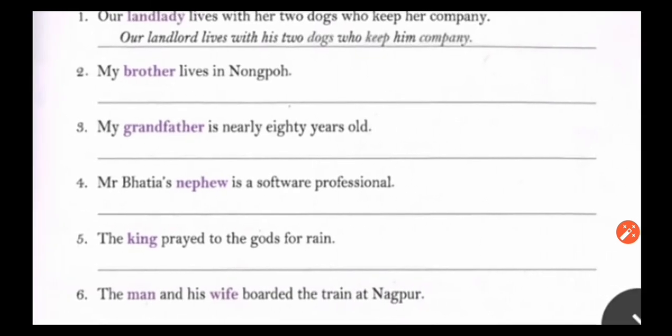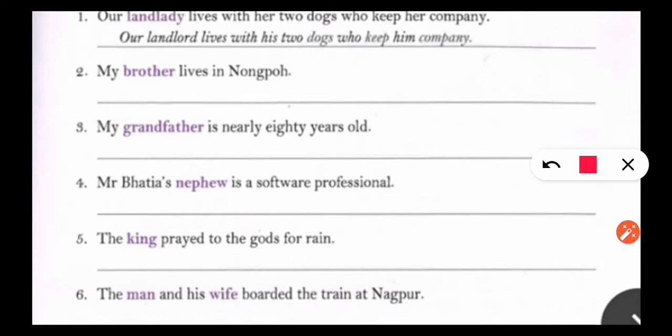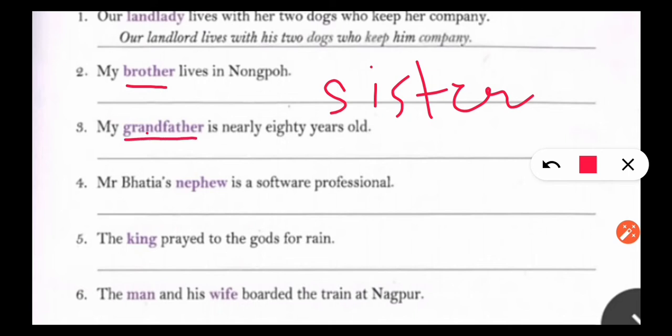So in place of brother, we have to change it to female, we will write sister. So my sister lives in Nongpo. Now next one, third one, my grandfather is nearly 80 years old. So in place of grandfather, what will we write? We will write grandmother.